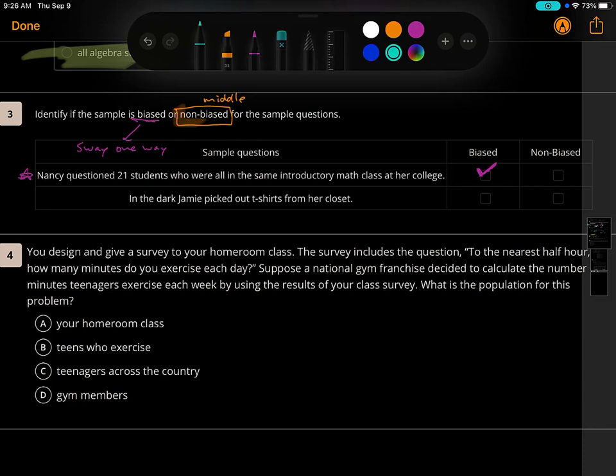Okay, in the dark, Jaime, or Jamie, picked out t-shirts from her closet. Sounds kind of weird, but what does it mean to be in the dark? You can't see. What does that mean? So you're not actually looking at the different types of shirts, maybe if it's colored, or if it's a long sleeve or a short sleeve. That means each shirt has an equal chance. Does that make sense? And then therefore this one would be not biased.